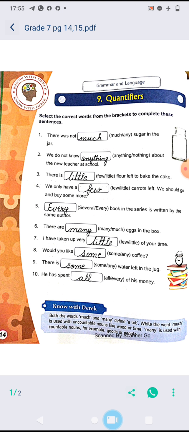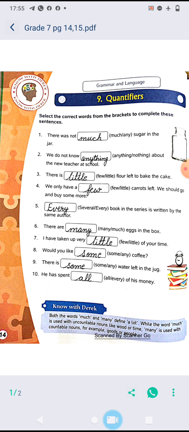I have taken up very dash, few or little, of your time. I have taken up very little of your time. Would you like dash, some or any, coffee? Would you like some coffee? There is dash, some or any, water left in the jug. There is some water left in the jug.